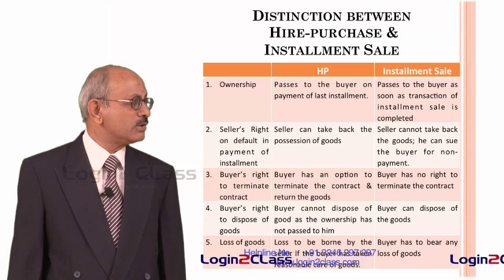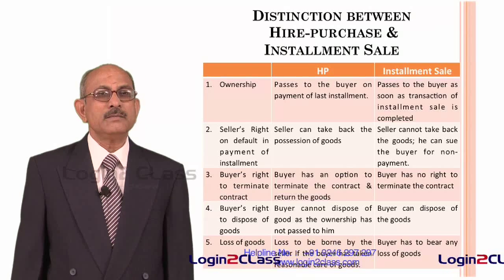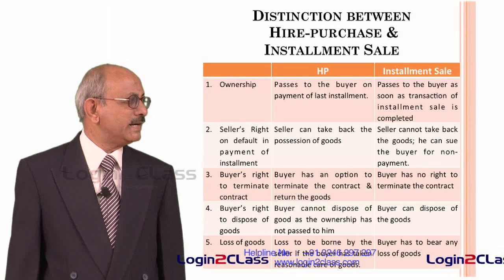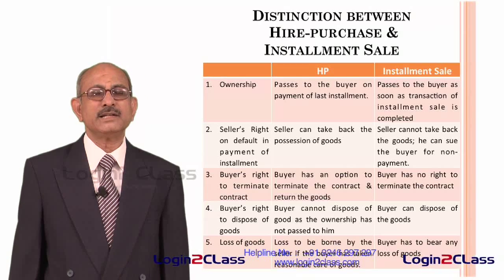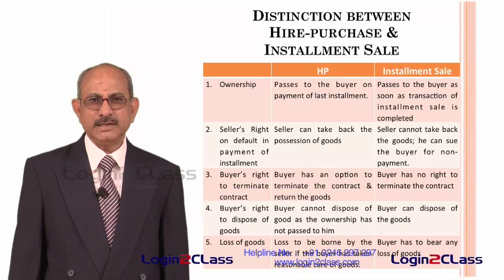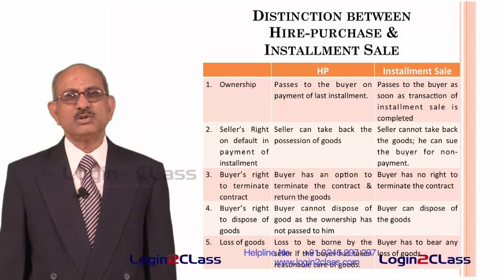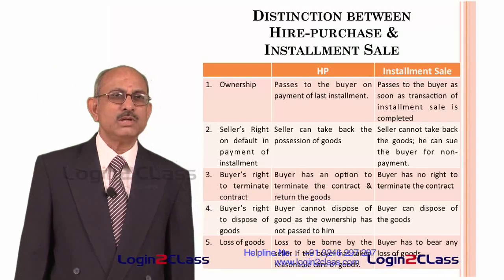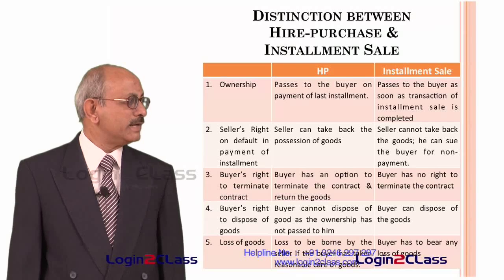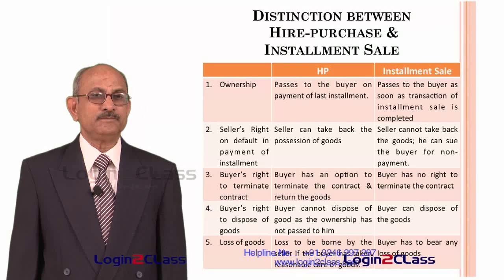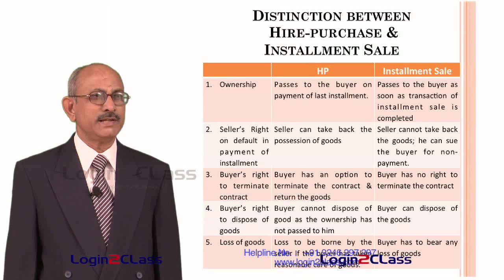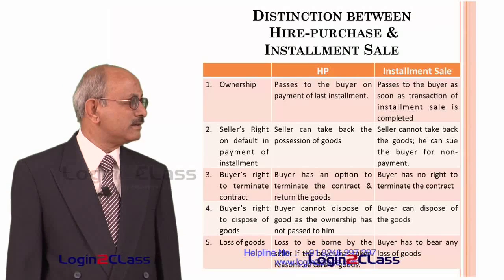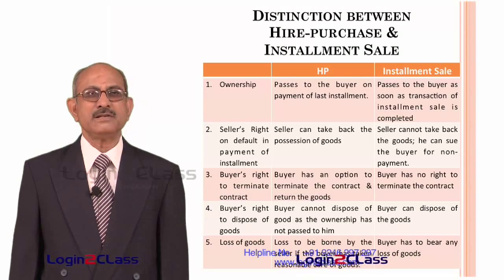Whereas in the case of installment sale, the ownership passes immediately as soon as the transaction of installment sale is completed. That means as soon as the sale is completed, as soon as the possession is given to the buyer, the ownership also gets passed on to the buyer. Therefore, because ownership passing on is different in two cases, the seller's right on default in payment of installment will be different.